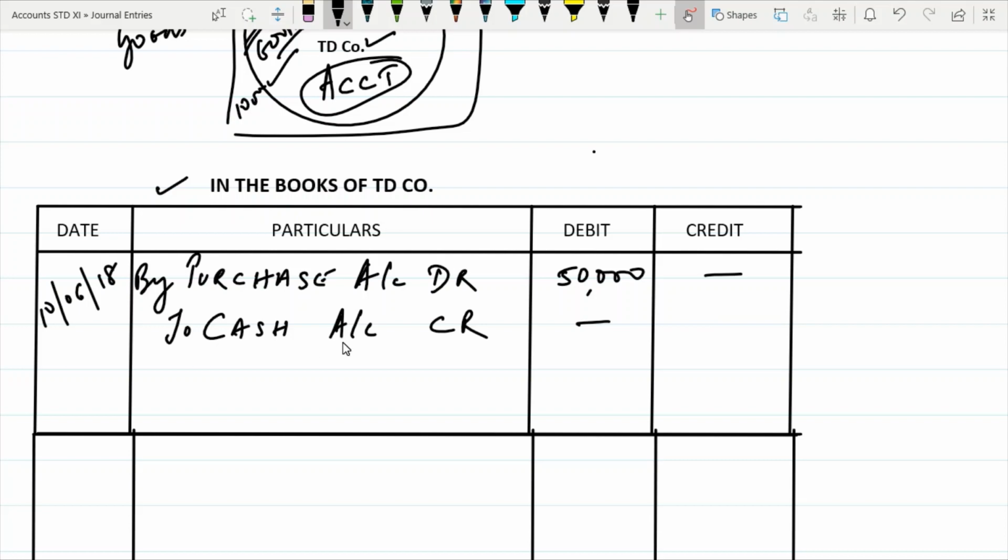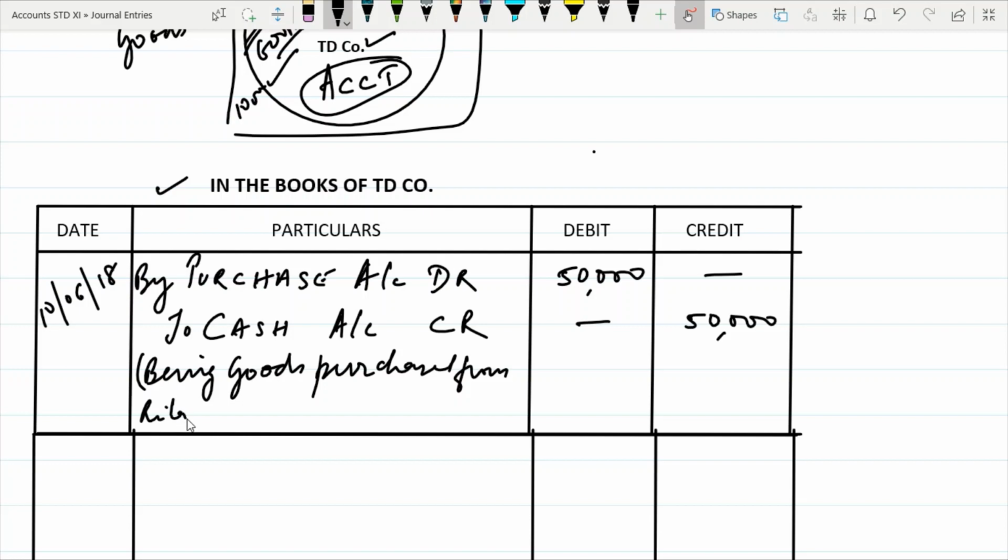So to cash account, credit 50,000. Then you put your narration, being goods purchased from Rita rupees 50,000 on cash. Now this you can put in your own words.